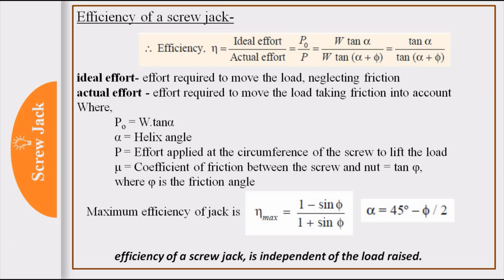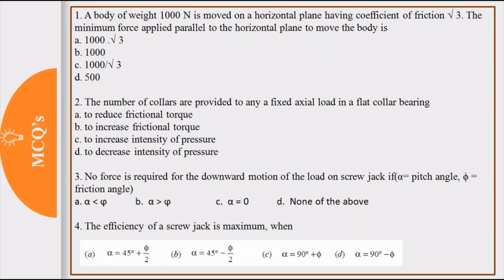So all this is about friction topic. So some of the MCQs based on today's topic. So first is a body of weight 1000 Newton is moved on a horizontal plane having coefficient of friction √3. The minimum force applied parallel to the horizontal plane to move the body is.